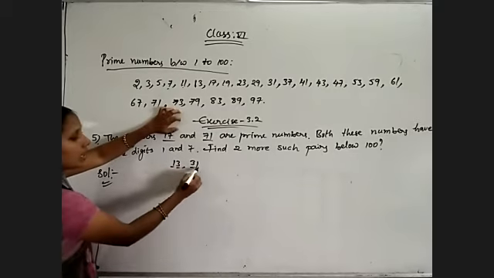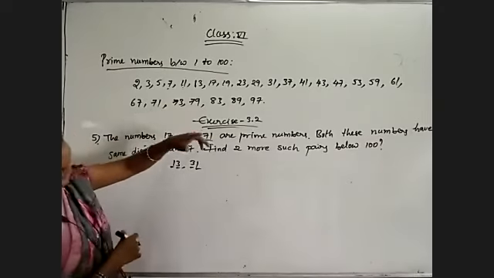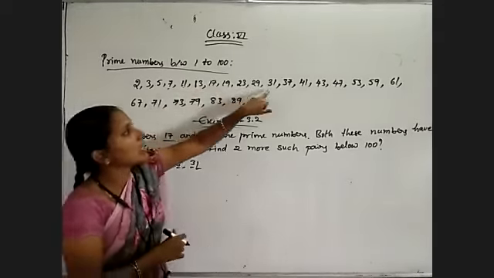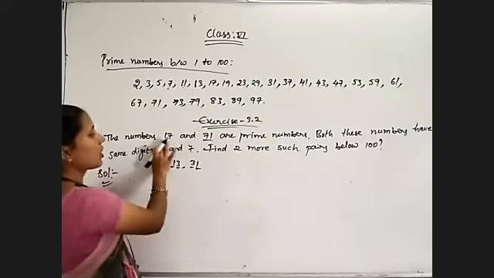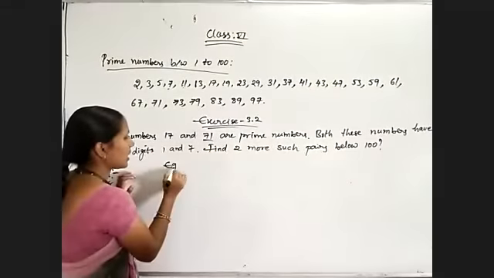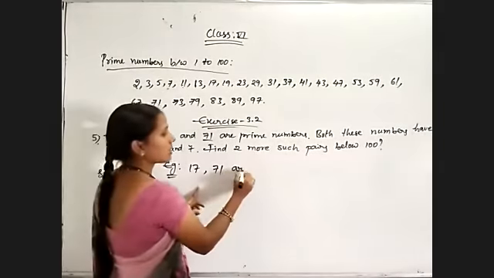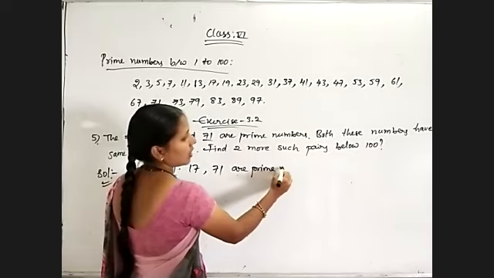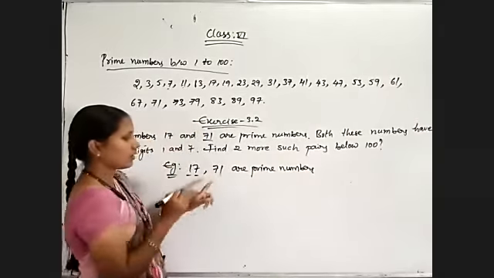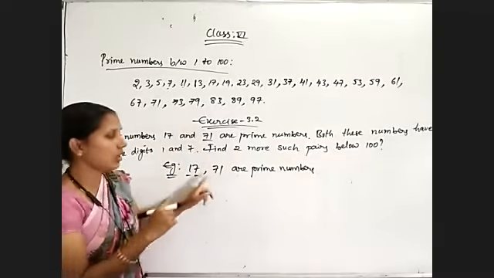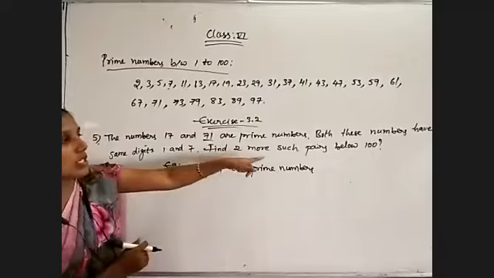1 and 3, 3 and 1. Both are having the same digits. Both are primes or not? 13 is a prime number, 31 also is a prime number. So observe the question. What is the example problem they are given? Example they are given that 17 and 71 are prime numbers, having the same digits 1 7 only. Digits are equal 1 7 7 1. Now like that only write two more such pairs.